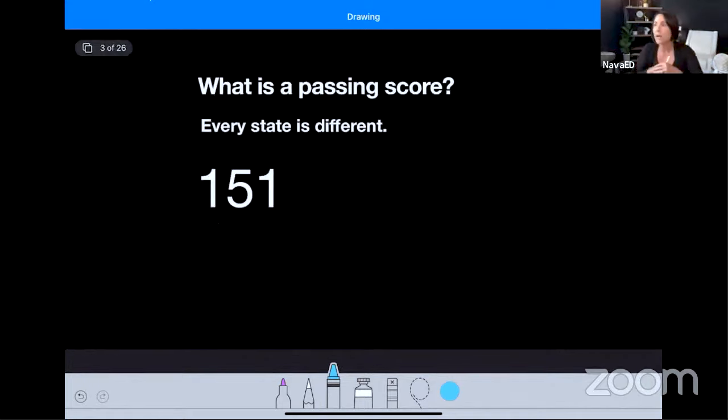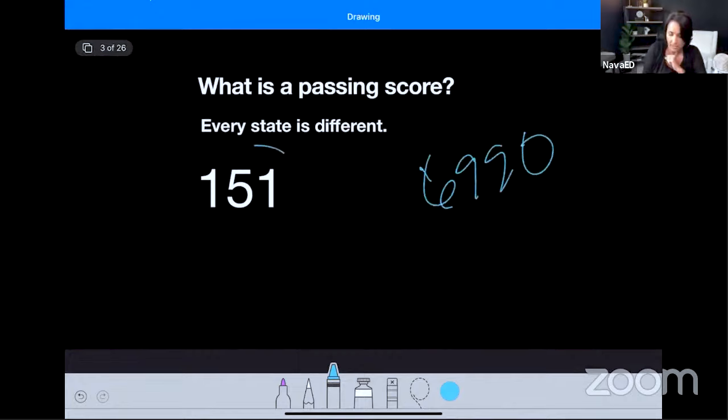Now, we get a lot of questions about what a passing score is. Every state is different, but for the most part on the new 6990, it's 151-ish, 153-ish. It all depends on what state you are in, so check your state. I am not in the business of communicating state requirements, because every state is different and they change constantly, and you know that being educators.